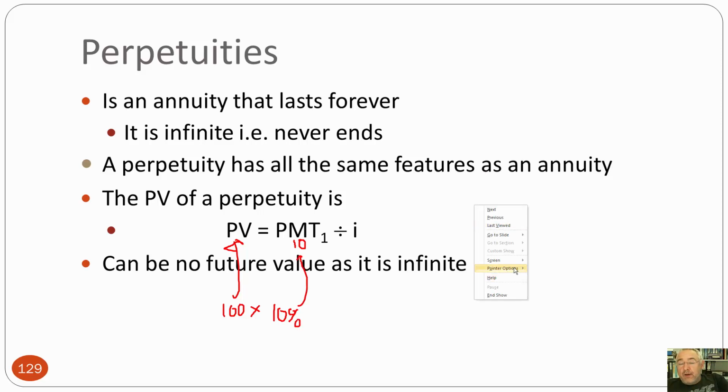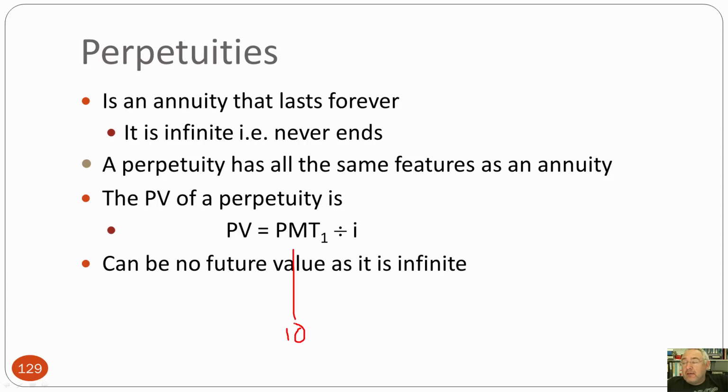Alternatively, I can ask the question a different way. I could say, look, I want this perpetuity to be $10. I know that the investment I can make, whether that's in some mutual fund or in a bank account, I know that can make me 10%. Remember, 10% is just a fancy way of writing 0.1. Right? So, how much do I need to put aside? If I want a $10 perpetuity, $10 divided by 0.1 gives me $100. $100, if it generates 10% every year, will give me $10 every year. So determining the present value of perpetuity is actually pretty simple.